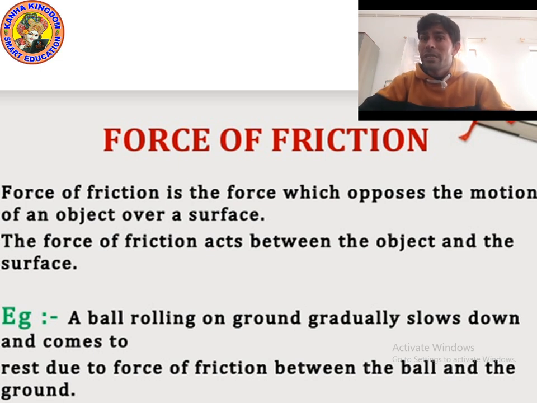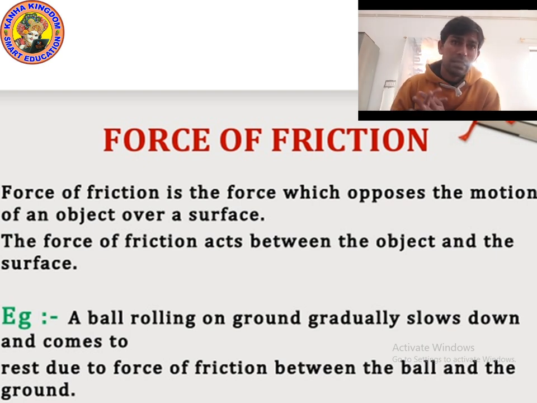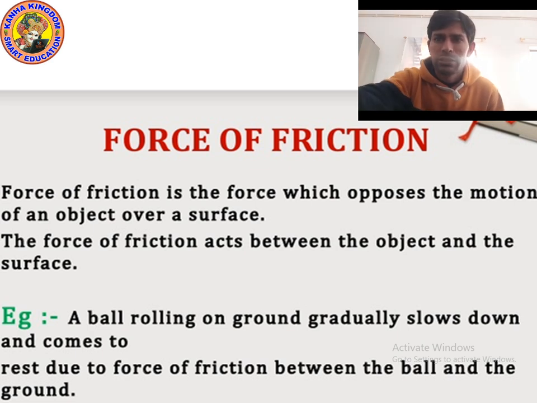A ball rolling on the ground gradually slows down and comes to rest due to the force of friction between the ball and the ground. So the force of friction acting between the ball and the ground in the opposite direction is trying to pull the ball back, that's why the ball has stopped. So friction is a force which opposes the motion between two relative surfaces. Okay, let's see some more examples. Let's try to understand with some pictures. Let's move on to the next point.